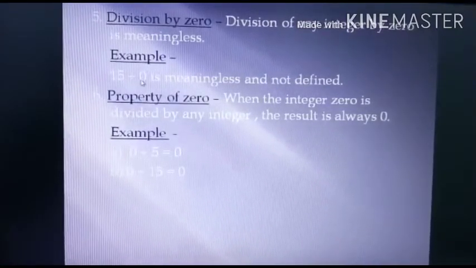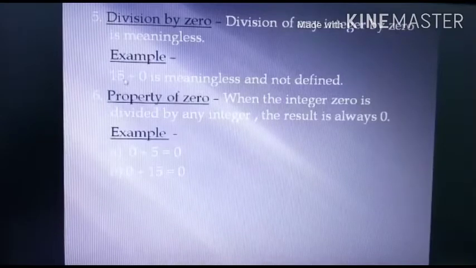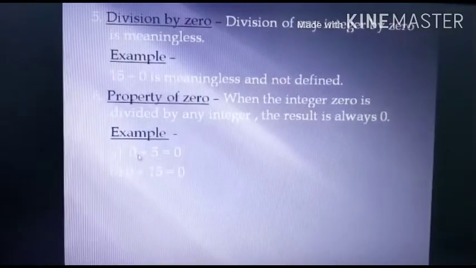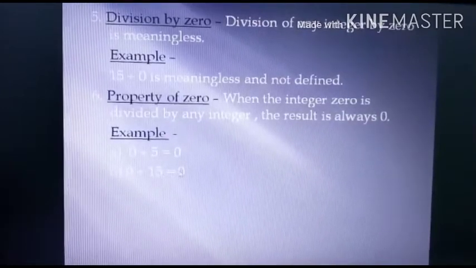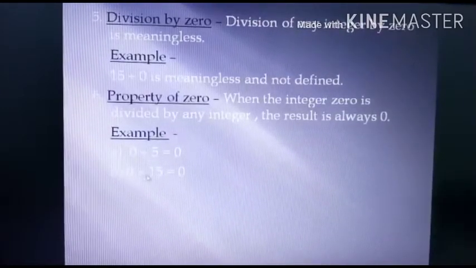See class, if you multiply any number by 0, you get 0. But here the question is 15. So this is not satisfied by any number. But in this case, 0 divided by 5 is 0, because 5 multiplied by 0 is 0. 0 divided by 15 is also 0, because when 15 is multiplied by 0, we get 0. Okay class?